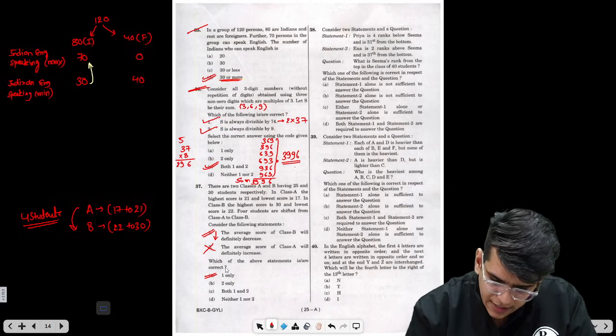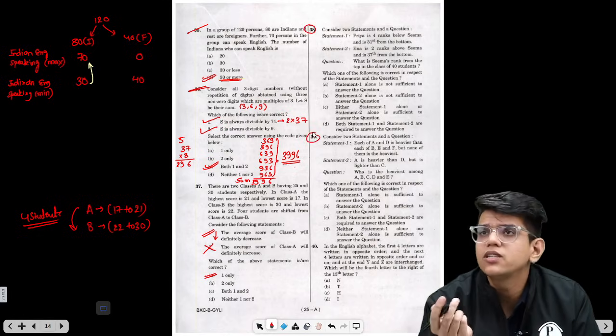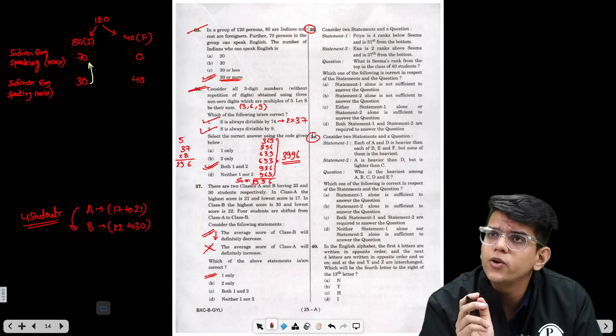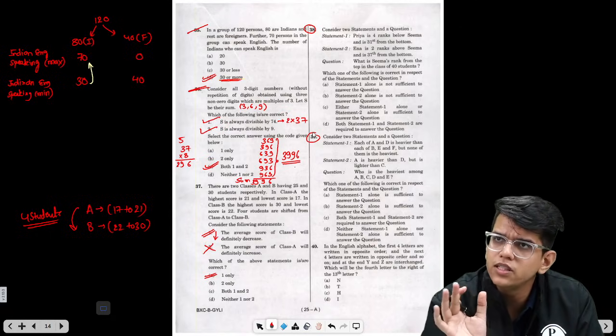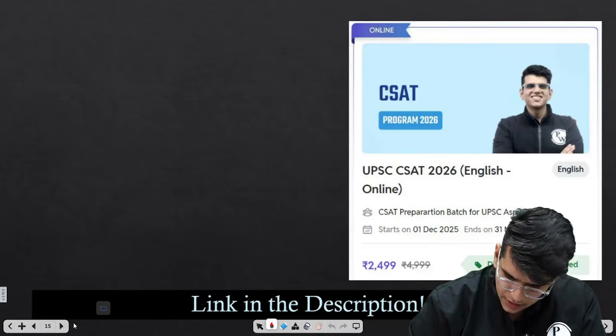Now next are data sufficiency. We will attempt these questions later. These are lengthy questions or these can be tricky. So first we will try to attempt the easy questions and then we will move to these questions. Let me try to find the next easy questions.